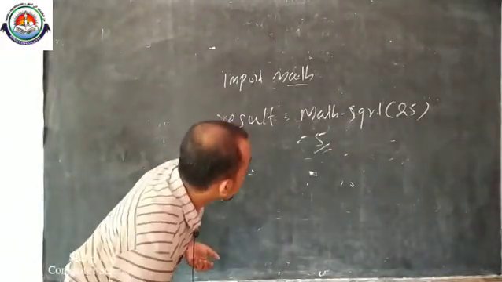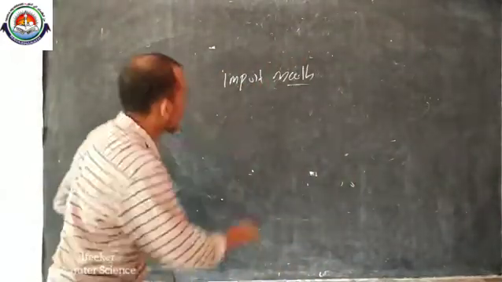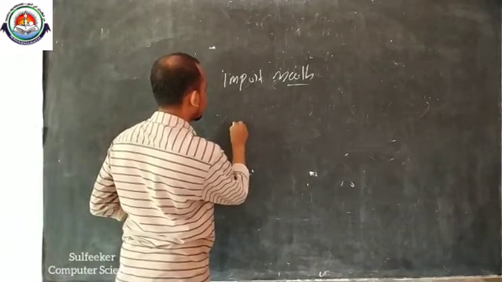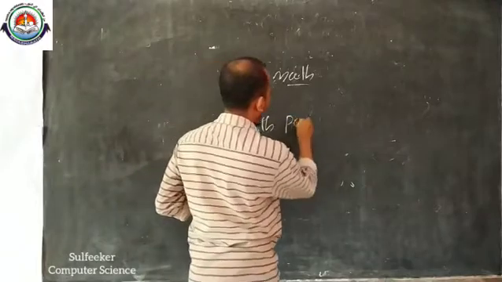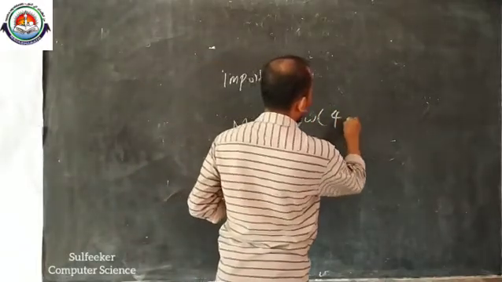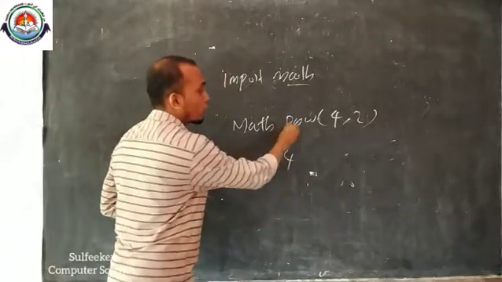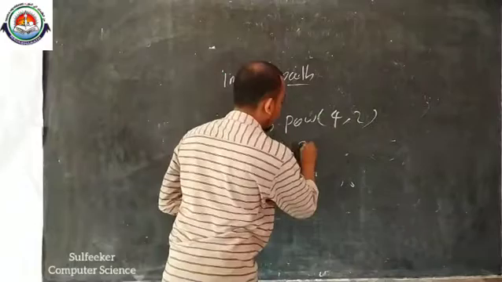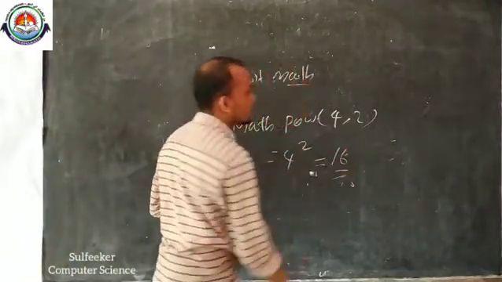Then if you want to get a power, math dot pow of 4, 2. Our aim is to get 4 raised to 2. 4 into 4, the result is 16.